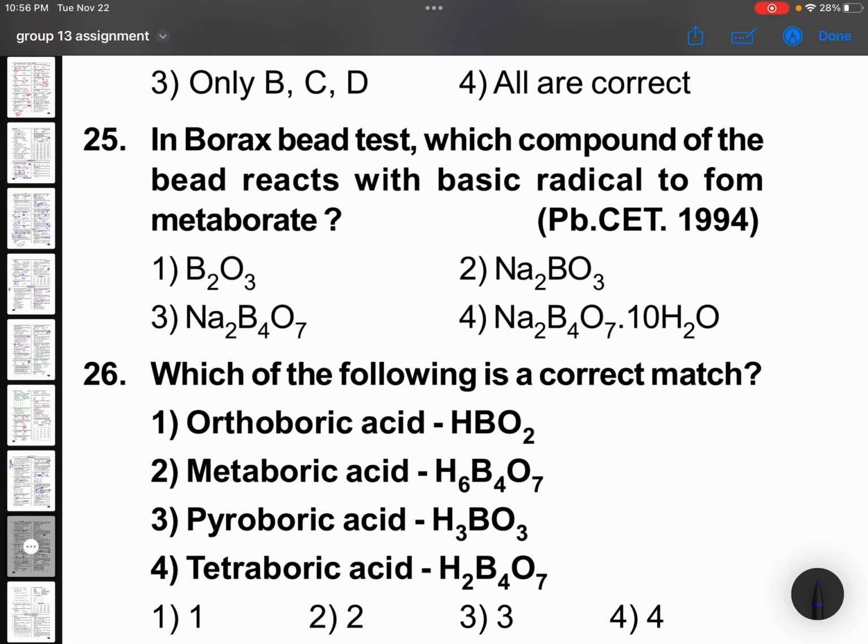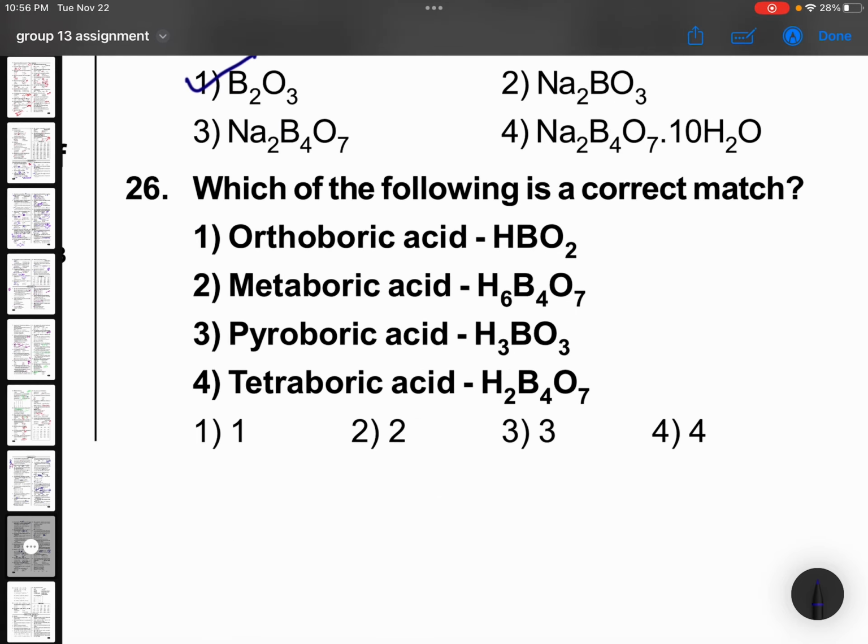In borax bead test, which compound of the bead reacts with basic radical to form? Okay, now which compound of the bead? The compound is B2O3, boron oxide. Which of the following is a correct match? Orthoboric acid, no, orthoboric acid is H3BO3. Tetraboric acid is right.